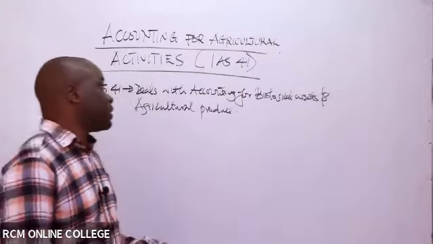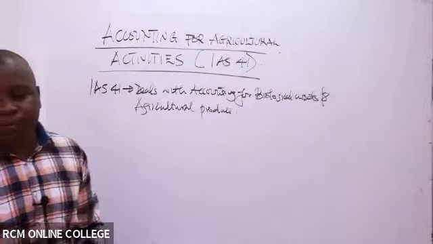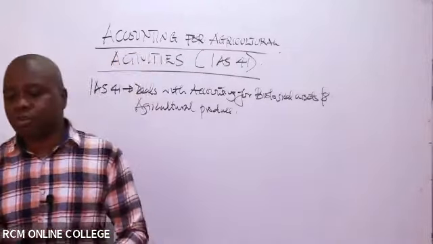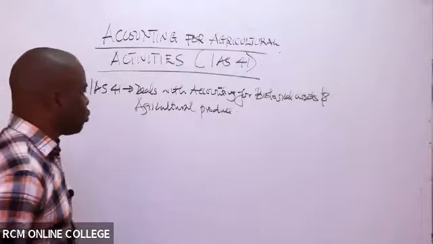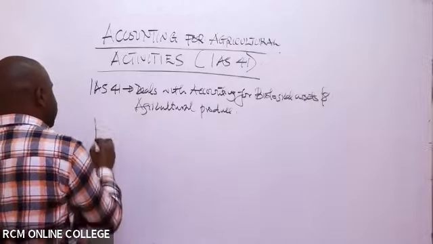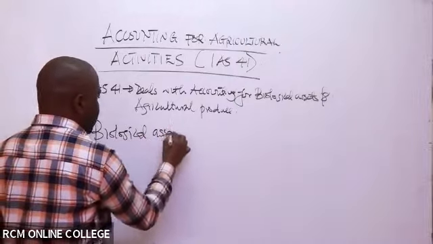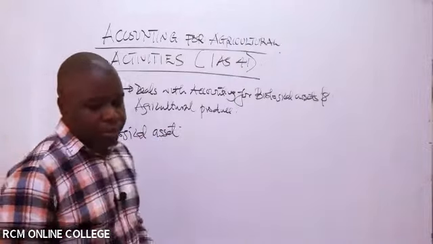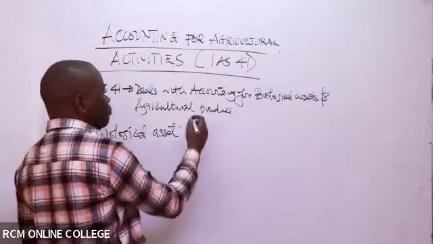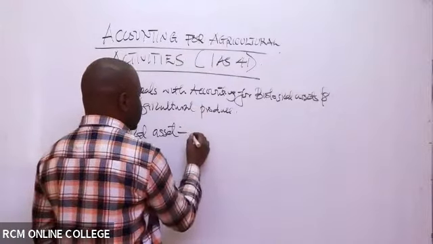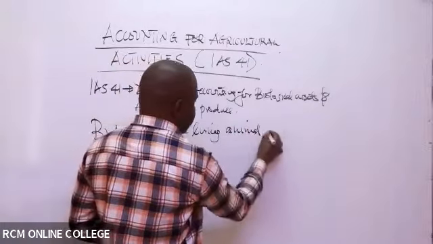Therefore, this particular standard outlines how you deal with such activities within the farm or within agricultural activities. So when you talk about a biological asset, these are simply living animals within the farm or within the agricultural activity.